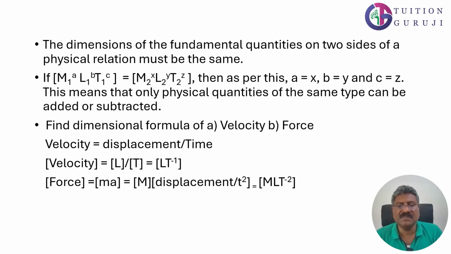The dimensions of the fundamental quantities on two sides of a physical relation must be the same. That means if m1^a l1^b t1^c is equal to m2^x l2^y t2^z, this means that a should be equal to x, b should be equal to y and c should be equal to z. This means that only physical quantities of the same type can be added or subtracted.